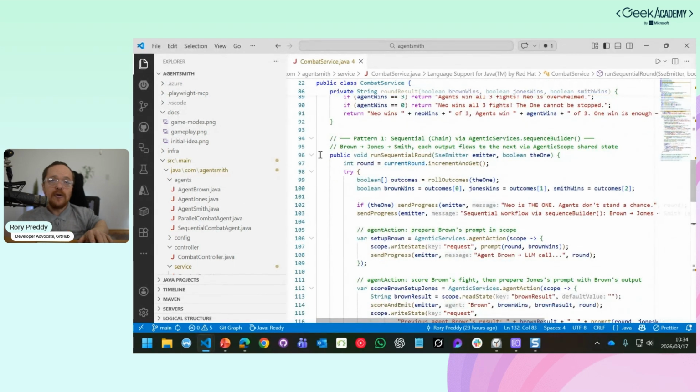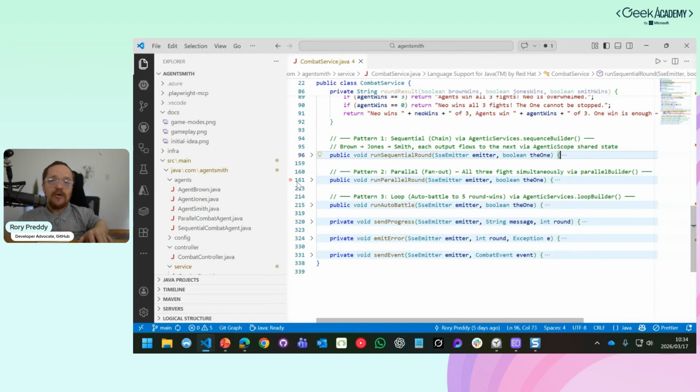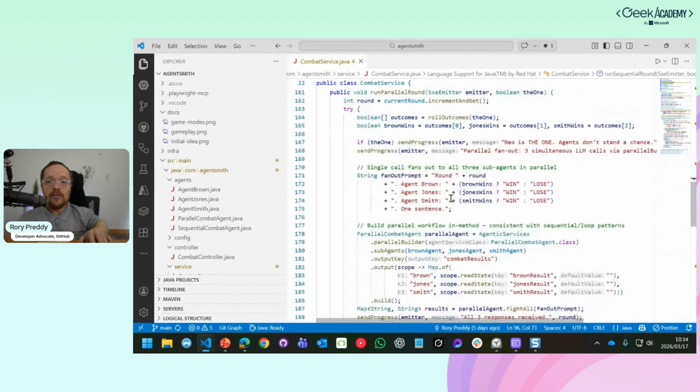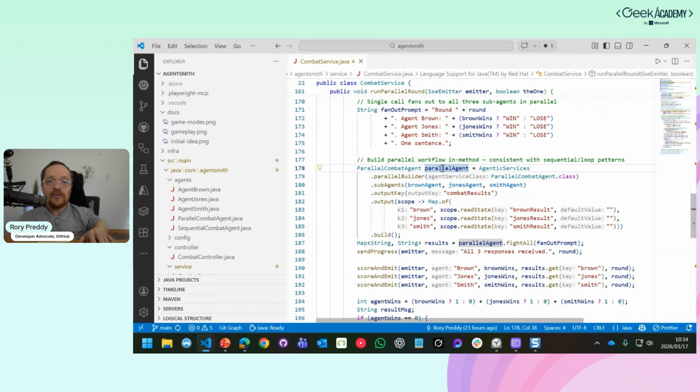If we wanted to see the parallel, let's go minimize that there. The parallel is very similar to what we saw there. There's the parallel agent there, and it's going to say, okay, run them all at the same time. They don't depend on each other. So Brown, Jones, and Smith just says attack, just run at them there, and then get the results.